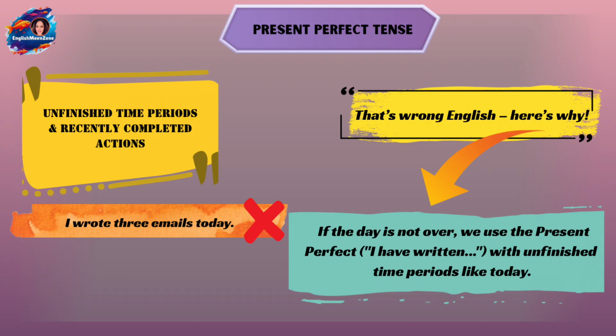When you do not want to specify the time and you want to state your experience, then you will use the present perfect. So here you can see it's an experience and there's no mention of time. I have visited Paris. Here you intend to say you're talking about the experience. Here time does not matter.